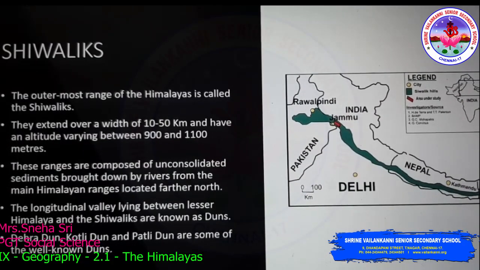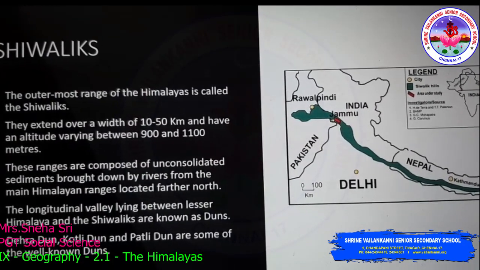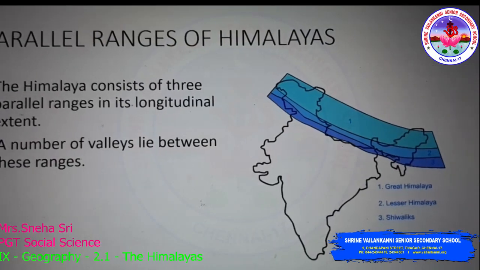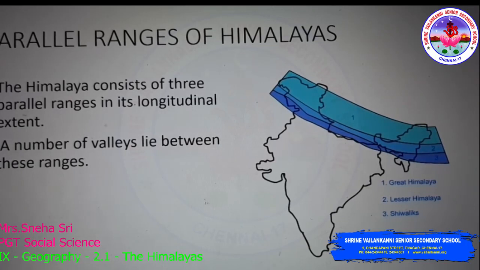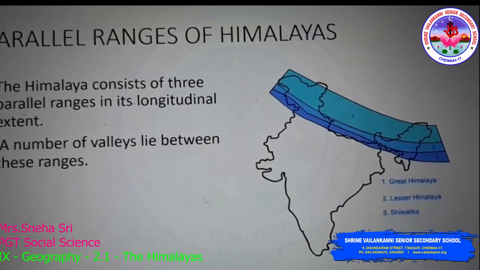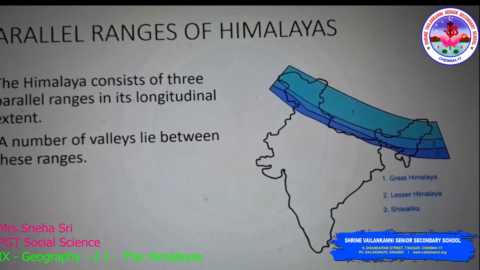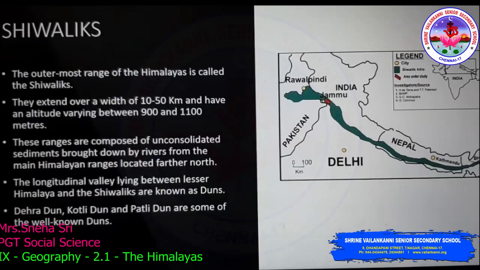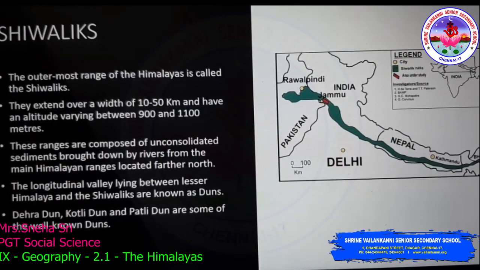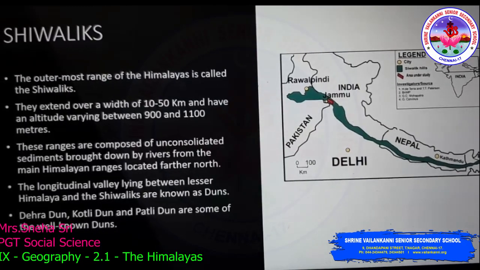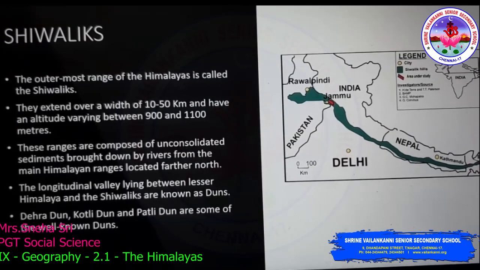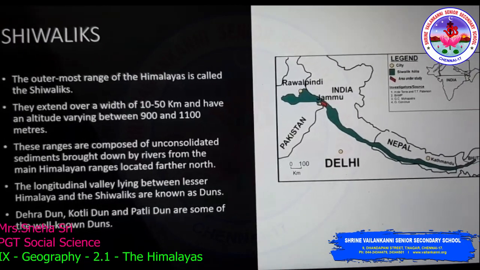Moving on to the Shivaliks. The outermost range of the Himalayas is the Shivaliks. As you can see on the image, the third one is the Shivaliks. They extend over a width of 10 to 50 kilometers and have an altitude varying between 900 and 1100 meters.